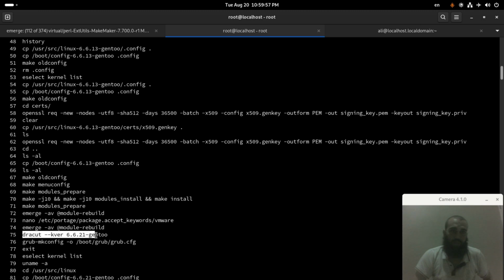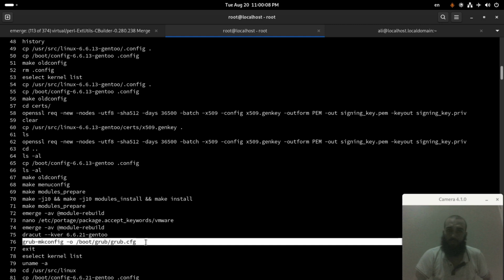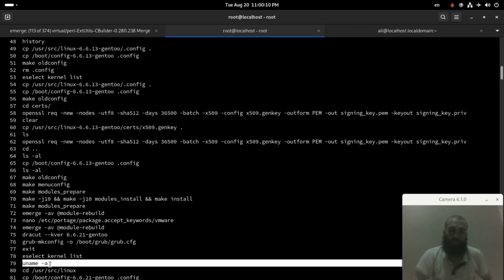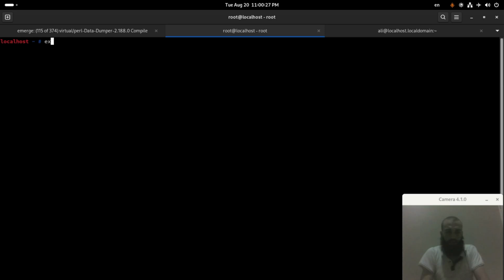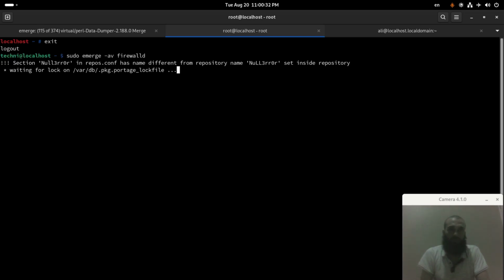You run this to make the initramfs. This one needs to match the version of your kernel, which I'm going to show you how to get. And then you run this command, and then you reboot. You simply run this command to know the version. Once you know it, you simply paste it here, replacing this with the version of your kernel. Again, exit, and then let's install Firewalld.